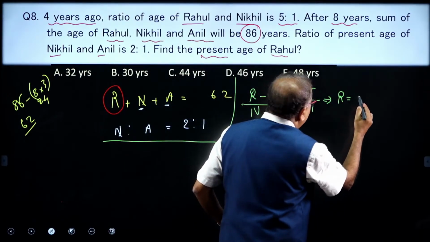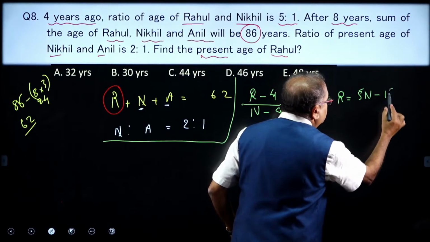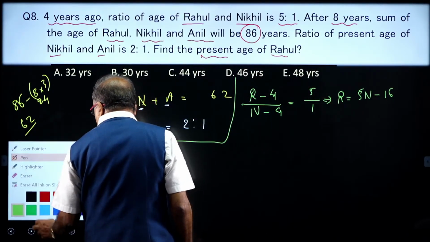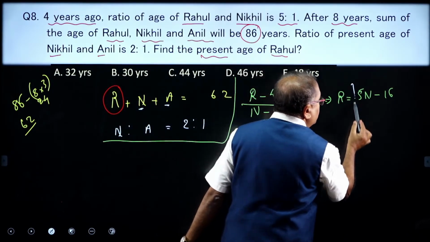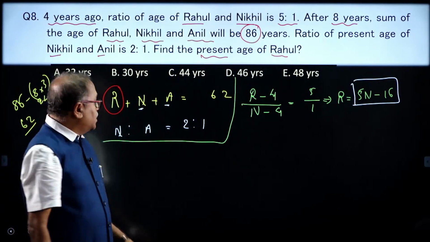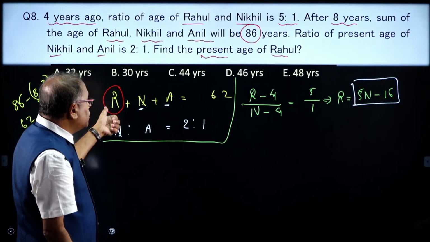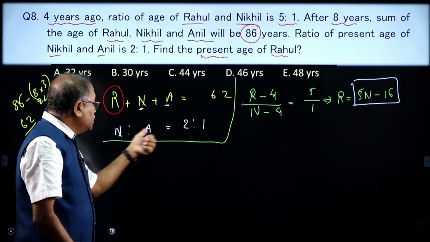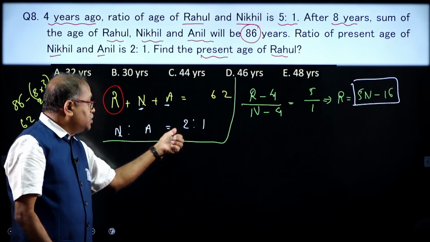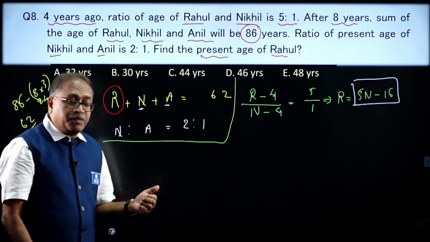So, R is equal to 5N minus 16. Why did I do this? Because R can be written in the form of N. And look at this one, I have the ratio N to A, 2:1, right my dear friends.